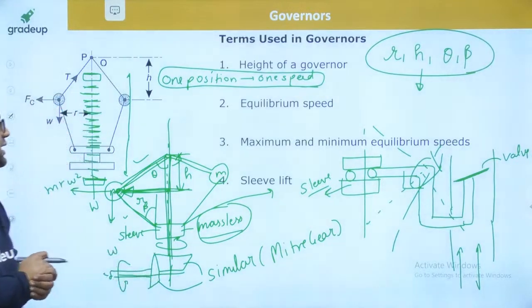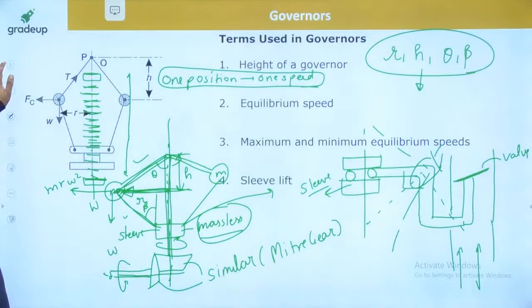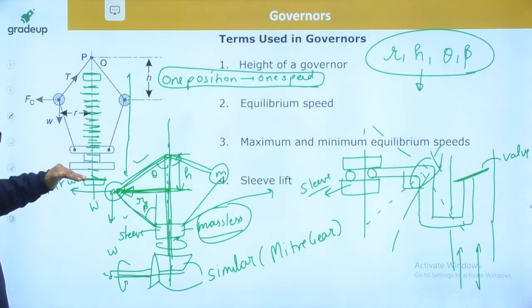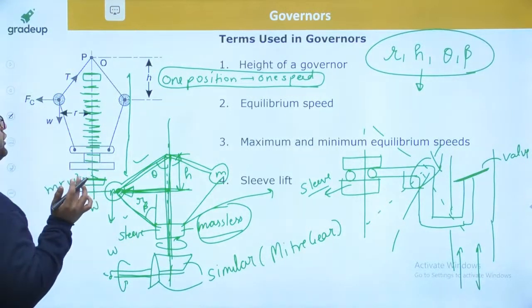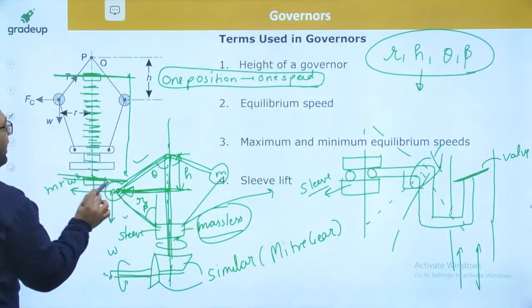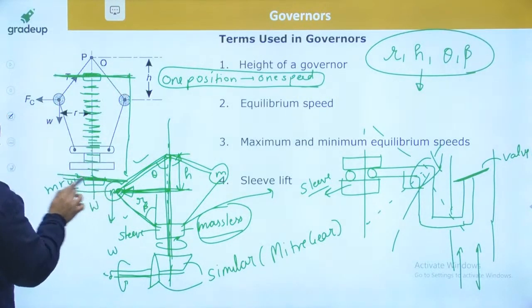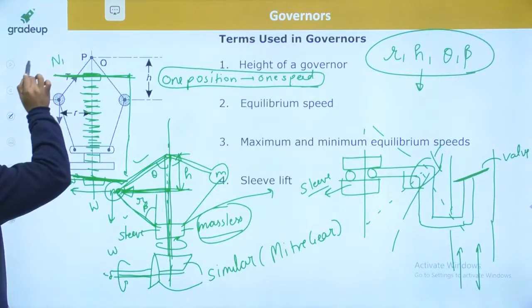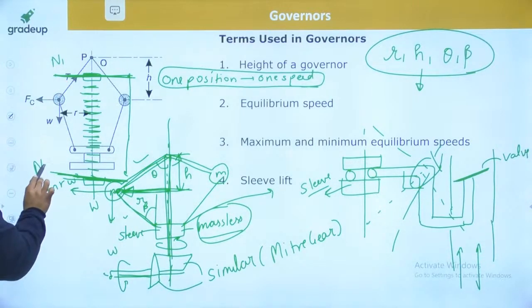So guys, these are the things I wanted to tell you. These positions are very well designed, and based on that position only the governor is going to work. So sleeve cannot move beyond these two values. These two positions also correspond to some speed. Let us say this corresponds to some speed n1, and this corresponds to some speed n2.